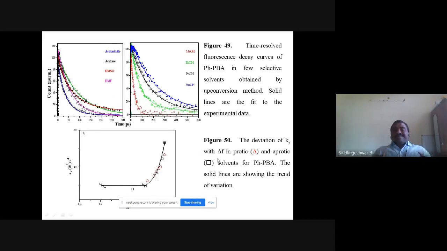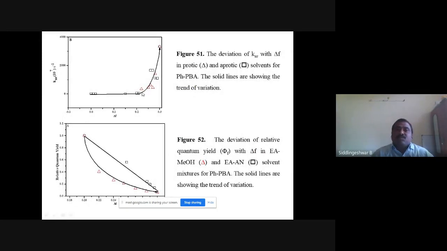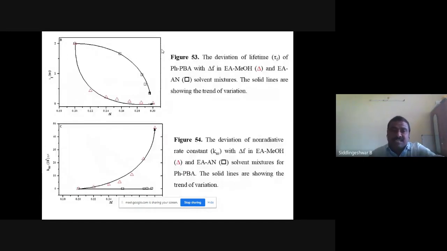To know the excited state deactivation of the molecule, we have measured KR and KNR values. In the KR graphs, we can see the same trend in aprotic and protic solvents, but in KNR values we can see a sudden increase. This shows that the non-radiative decay channel was activated and the molecule undergoes deactivation via non-radiative deactivation. It means it emits from the lower energy states. The relative quantum yield shows the same behavior here.